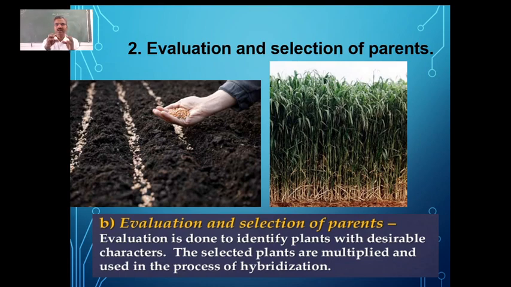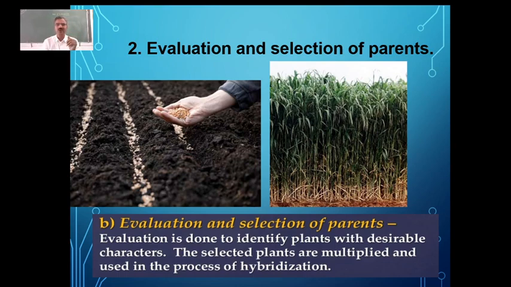Whether it is the yield which we want to increase, or we want to have a variety which is able to be grown even in the saline soil with higher salinity, or maybe we want to incorporate more amount of some protein. So like that, based on that requirement, those particular varieties are going to be evaluated for such characteristics.